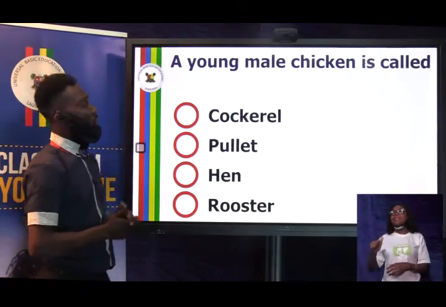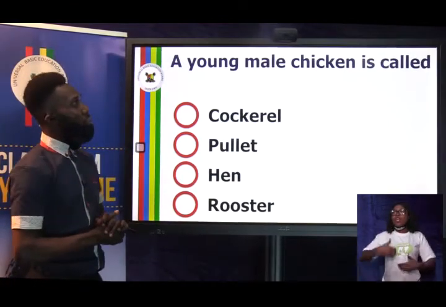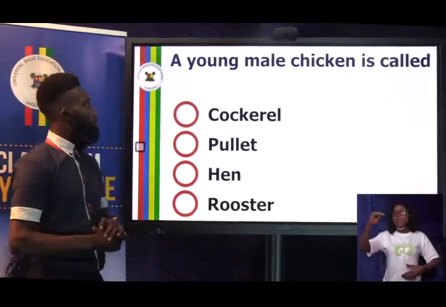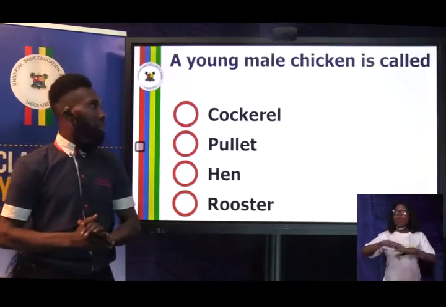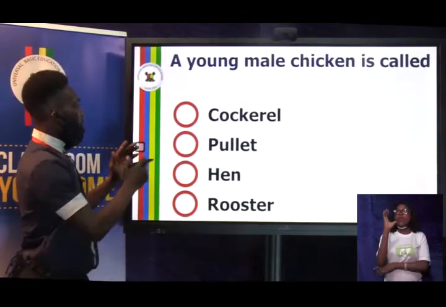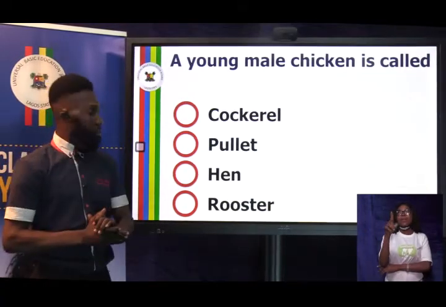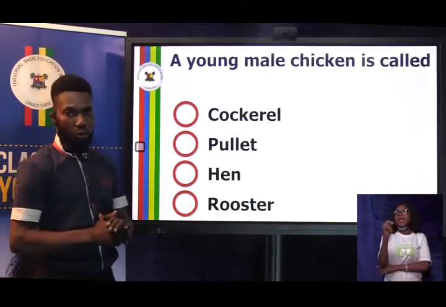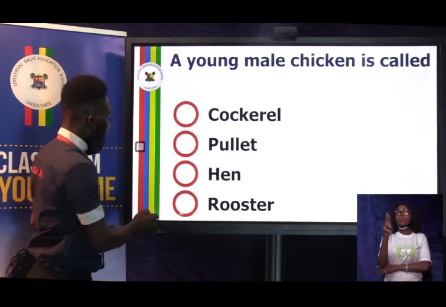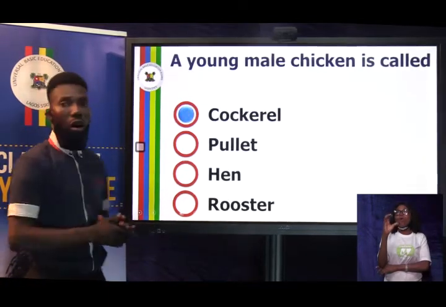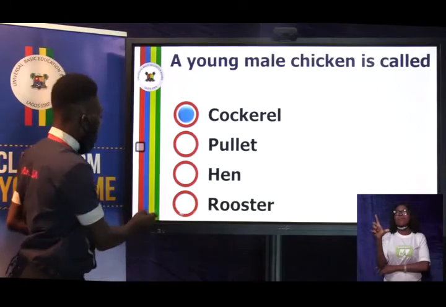Here in agricultural science, a young male chicken is called dash. Options: cockerel, pullet, hen, rooster. What's the correct answer? The correct answer is cockerel.